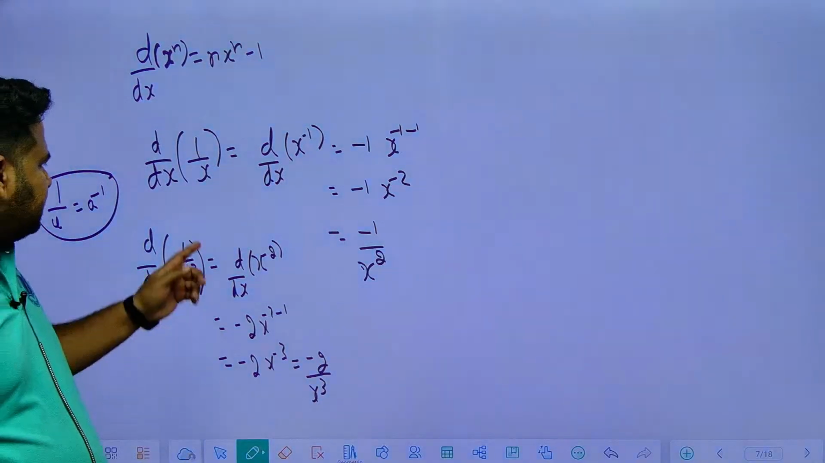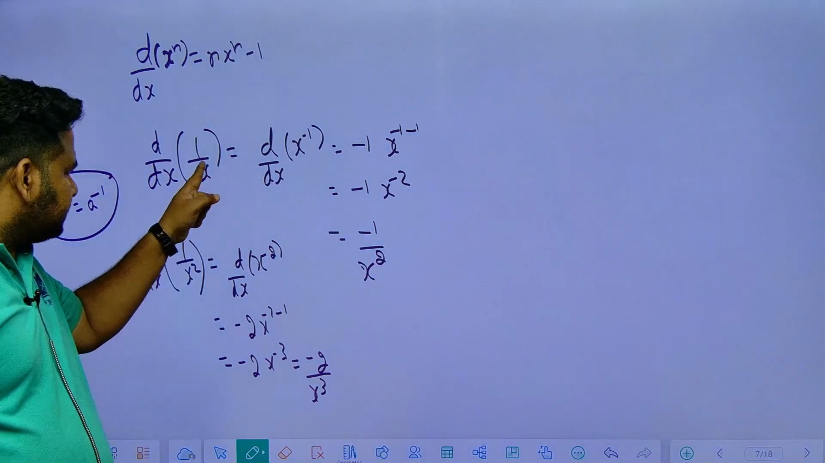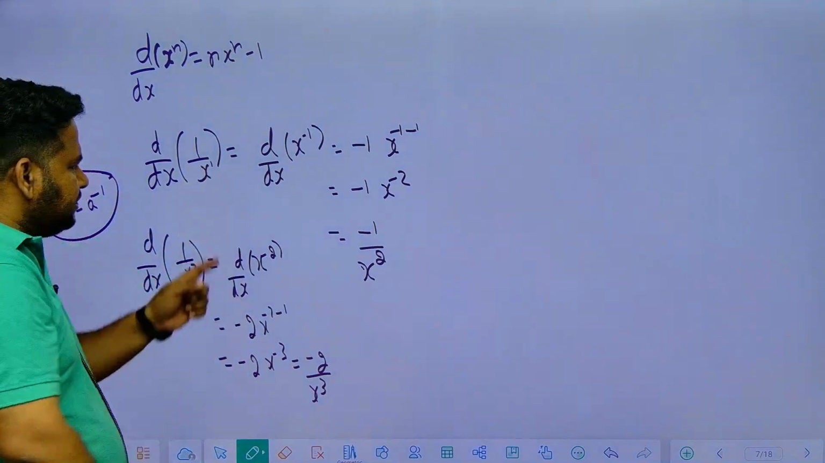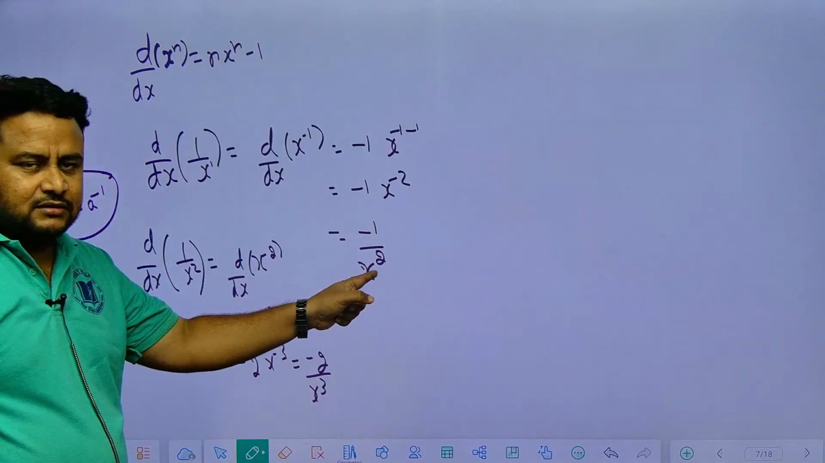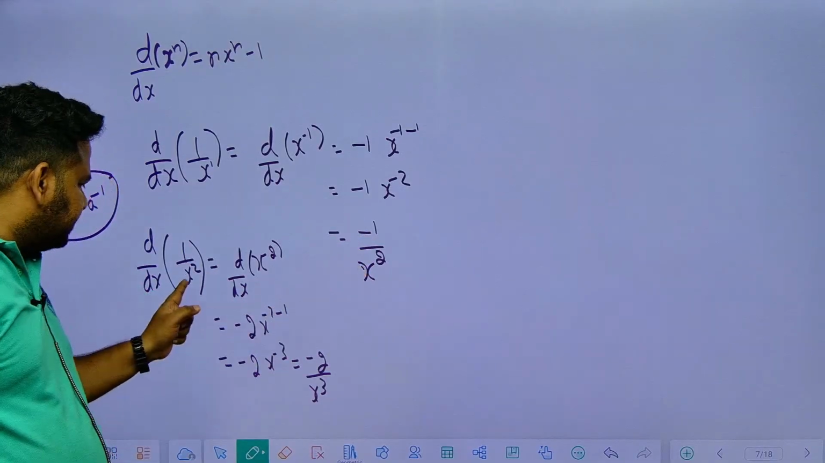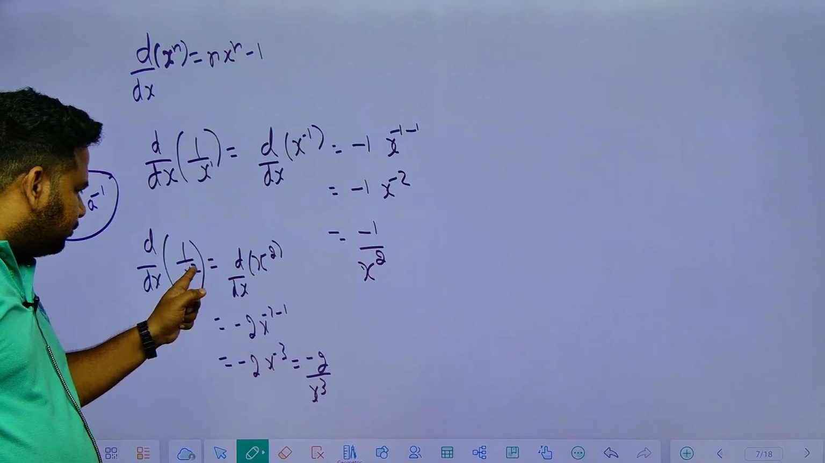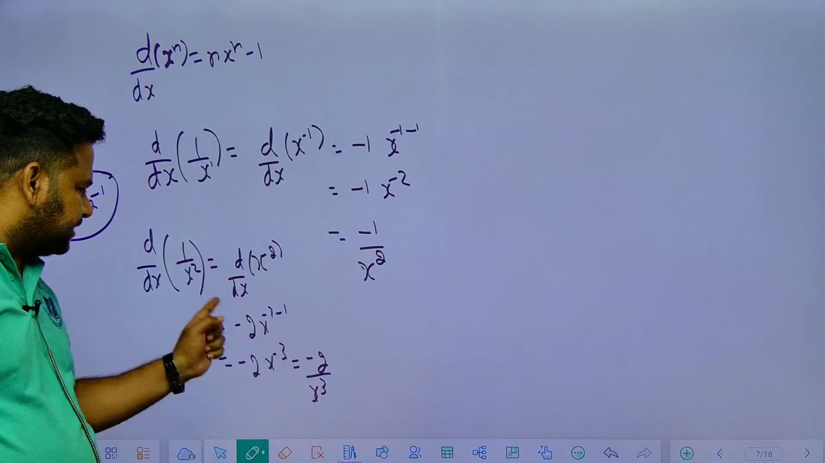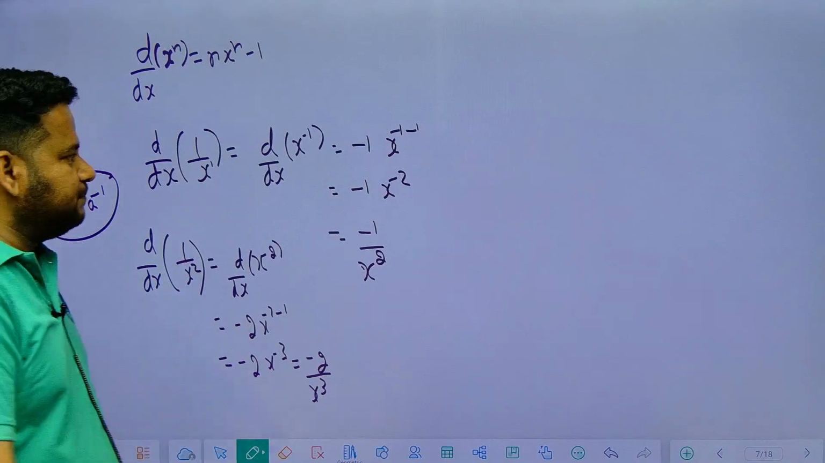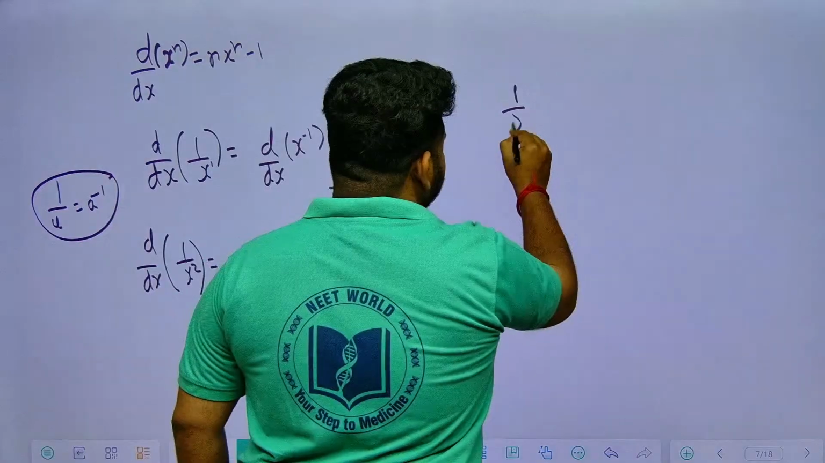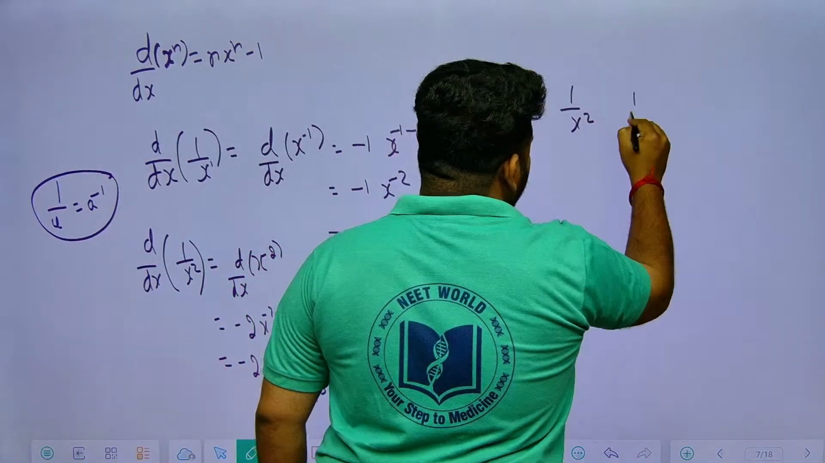So see here, if it is 1 by x, x is having power 1, this is going up. So minus 1 is coming, and below you are adding 1, so minus 1 by x square. If it is 1 by x square, this power 2 is going up, that is minus 2 it is becoming, and for this 2 you are adding 1. So it becomes x cube. So simply put, I can write it as 1 by x square, 1 by x cube.